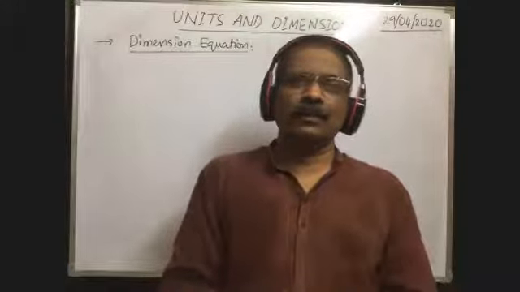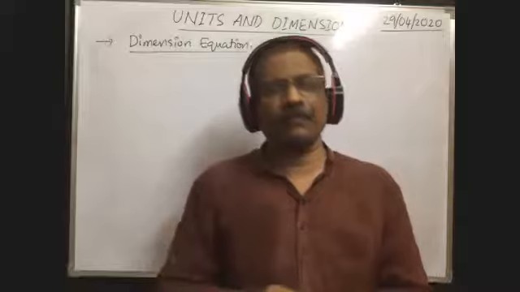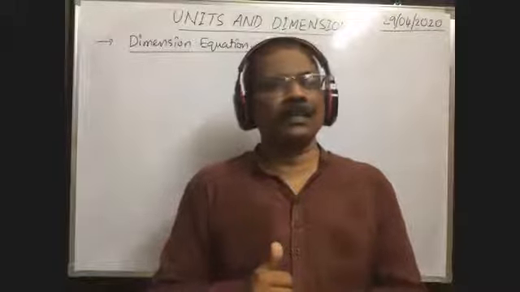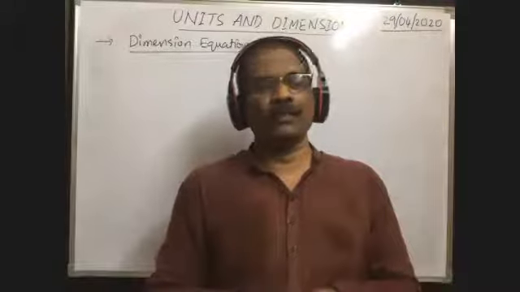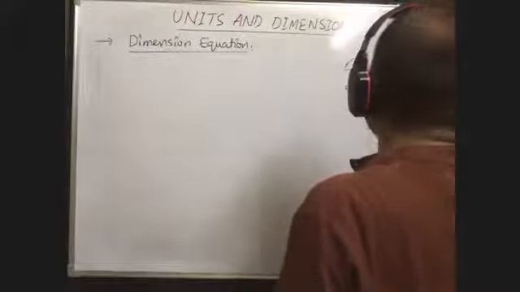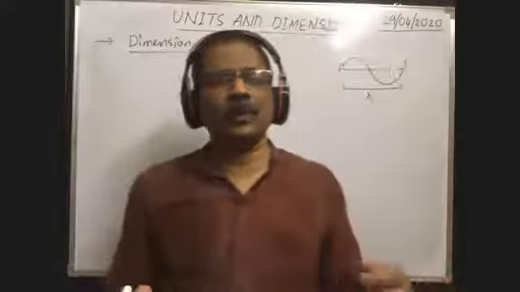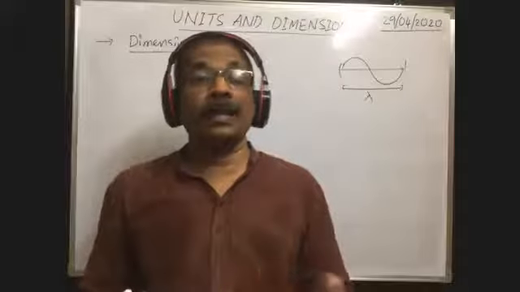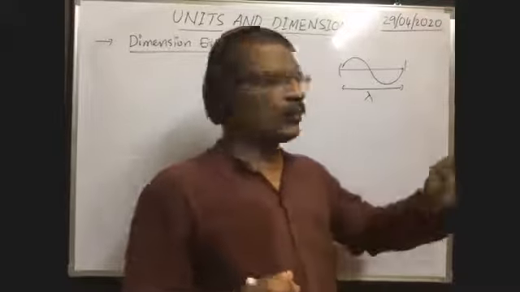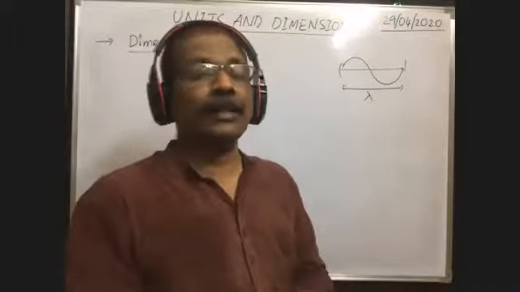But for some physical quantities, instead of measuring with these different types of units in the SI system, they introduced some practical units for our convenience. You know, wavelength of the wave. You see, this is one wave. The length from this point to this point is called wavelength. Actually, wavelength is nothing but length, that must be measured in meter. But meter is a large unit when compared with wavelength. That's why to measure the wavelength, they introduced one more unit, a practical unit, angstrom or nanometer.